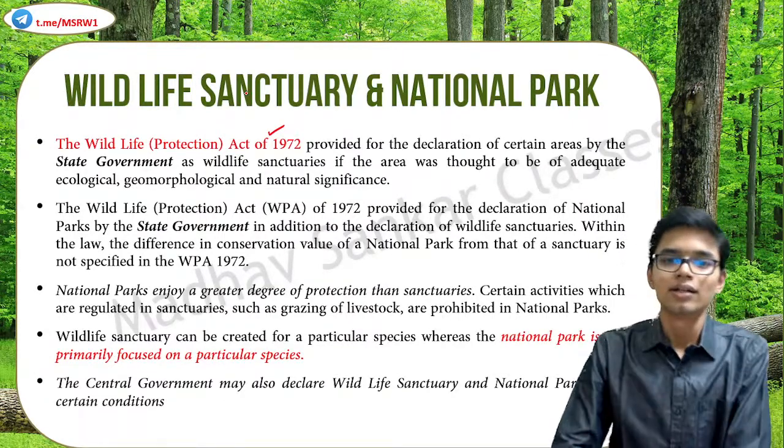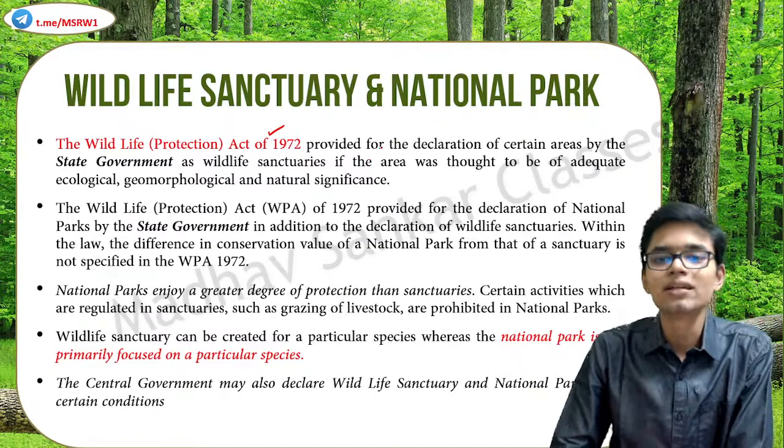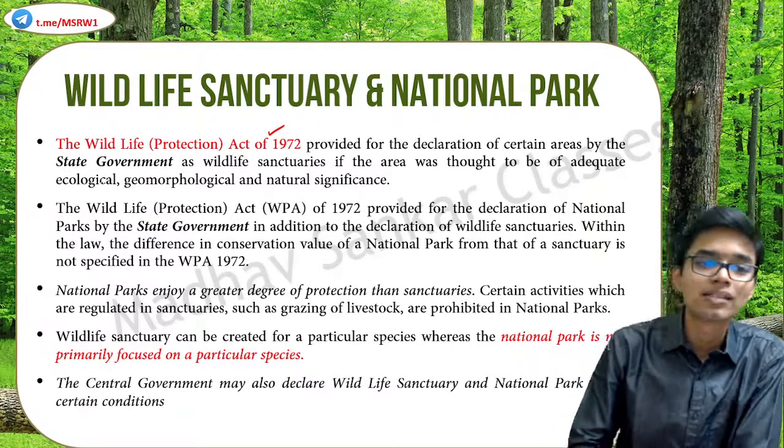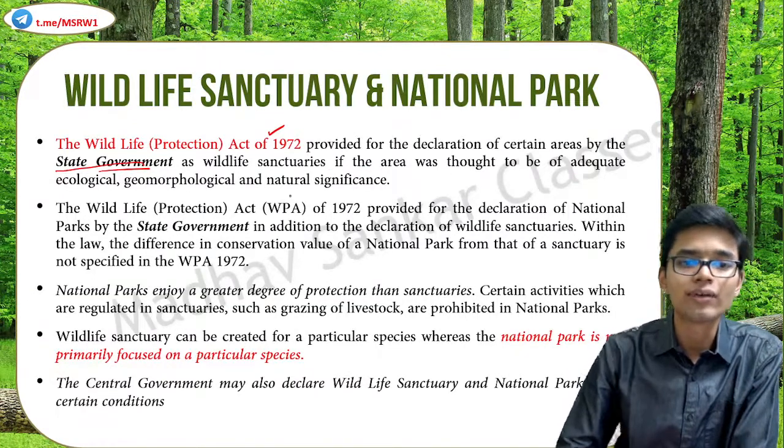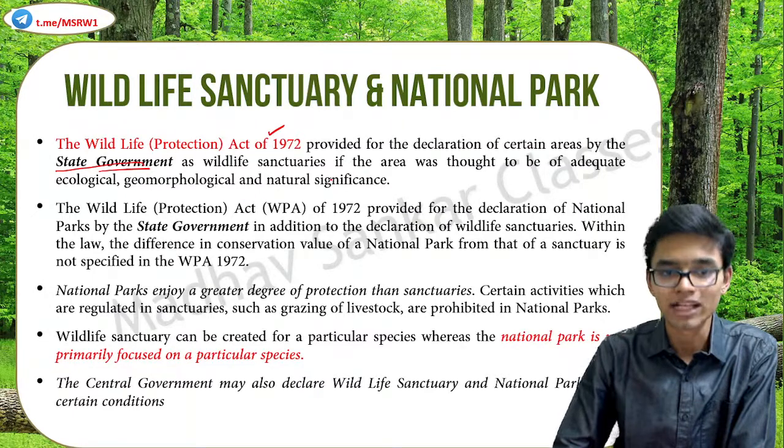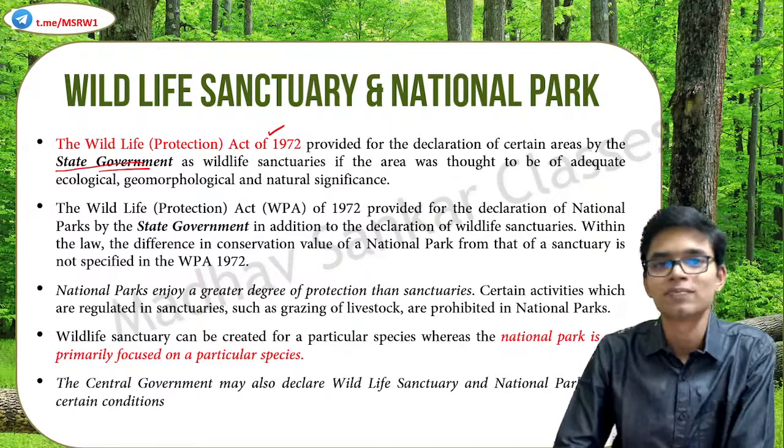This provided for the declaration of certain areas by the state government as wildlife sanctuaries, if the area was thought to be of adequate ecological, geomorphological, or natural significance.